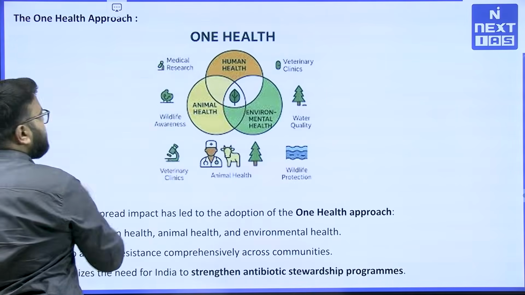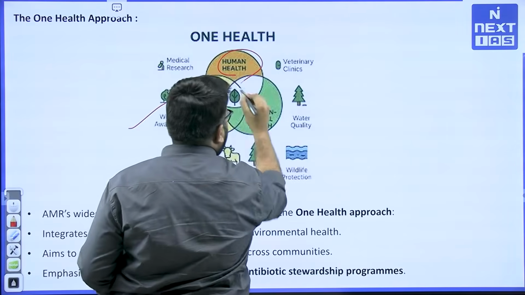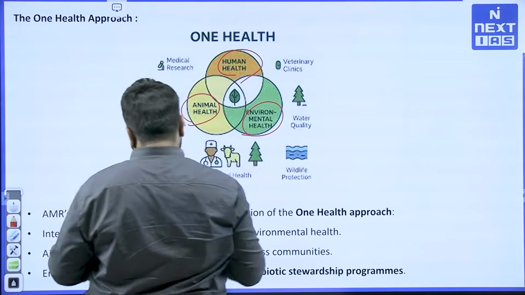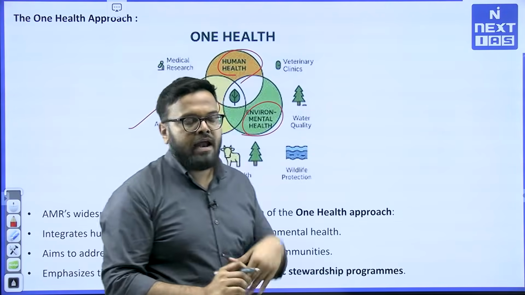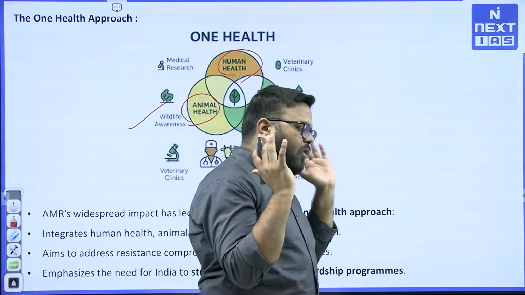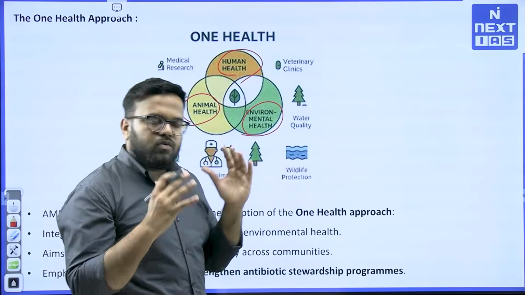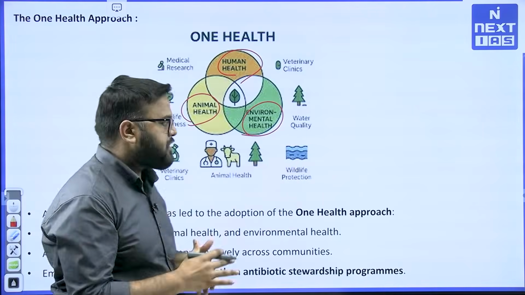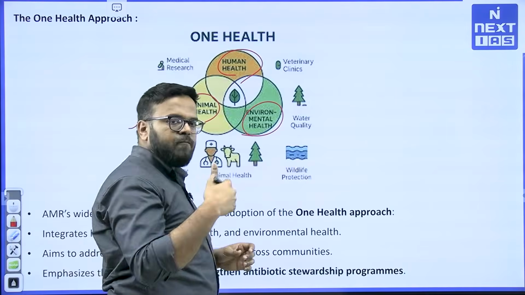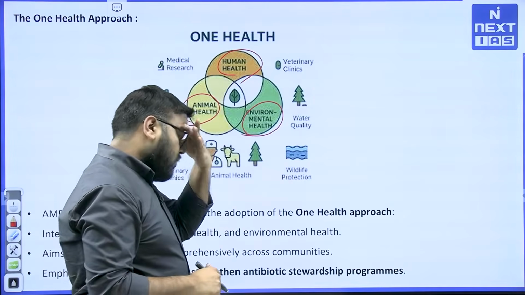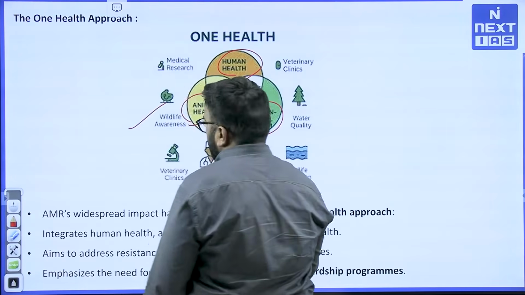You can clearly see the One Health approach: animal health, human health and environmental health are all interrelated, interdependent on each other, and until and unless we take care of all these aspects, we will not be able to take care of the overall health aspects associated with us. So we cannot exclude these two. If we want to have healthy lives, we have to have healthy animal lives and healthy environmental health also.